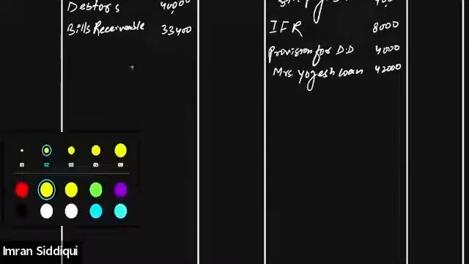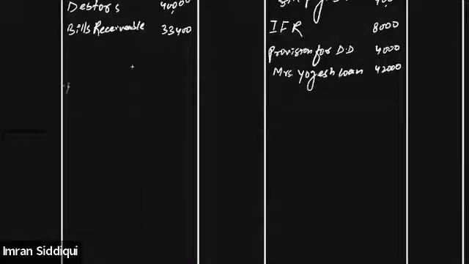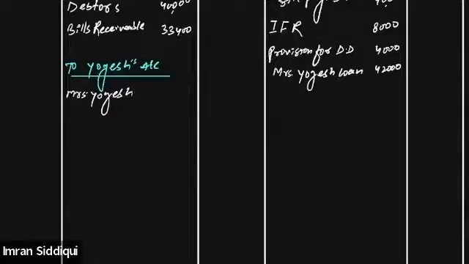So write down on the debit side, to Yogesh account, or Yogesh's capital account, 42,000. Understood, everyone? Is this point clear to all of you?